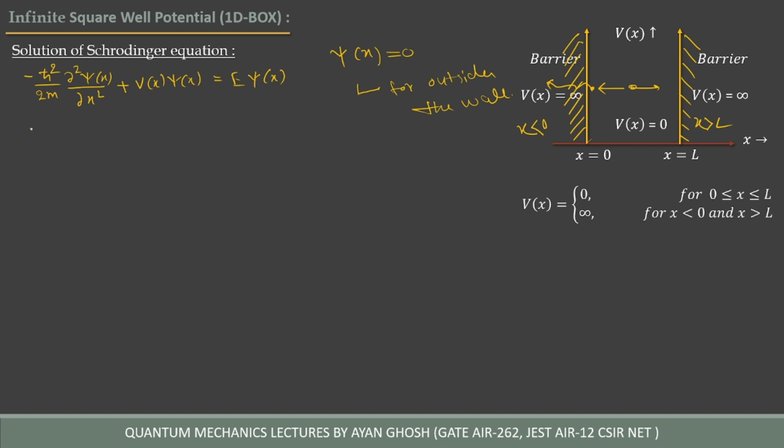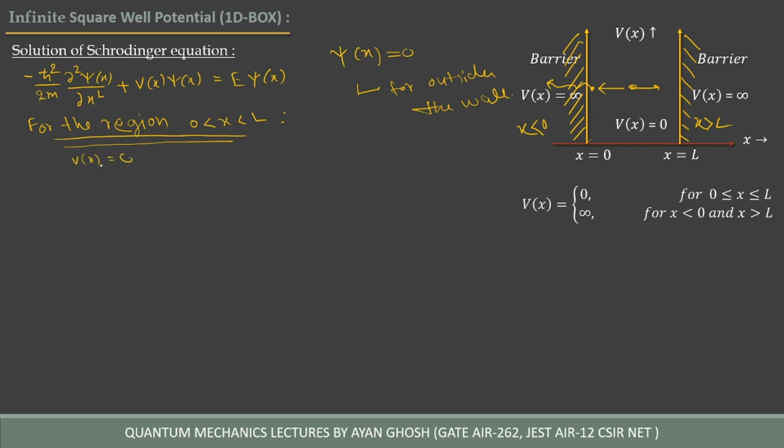For the region 0 less than x less than L, V of x is 0.